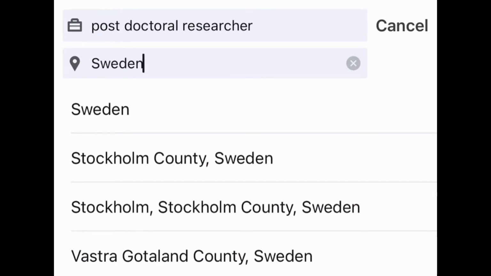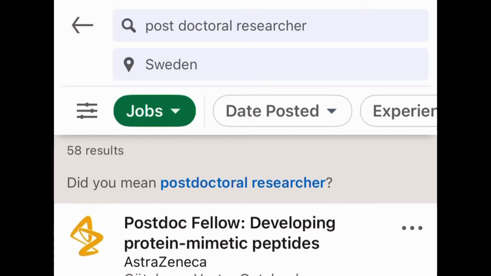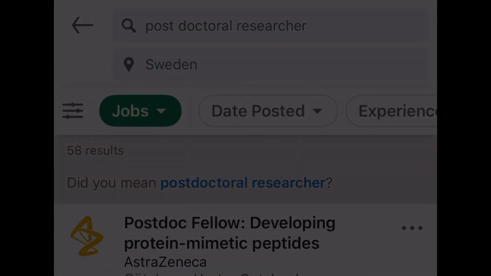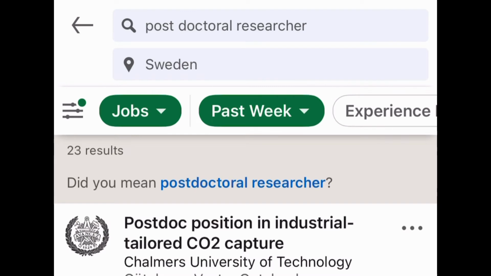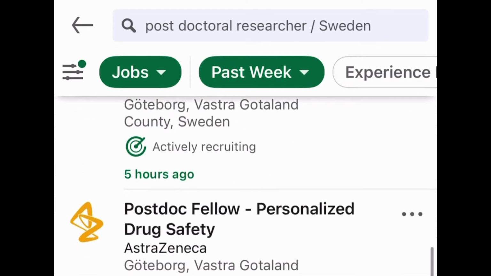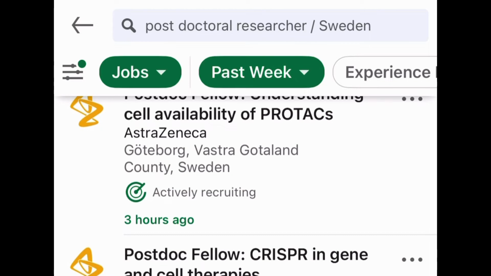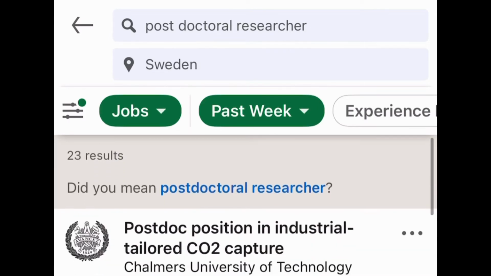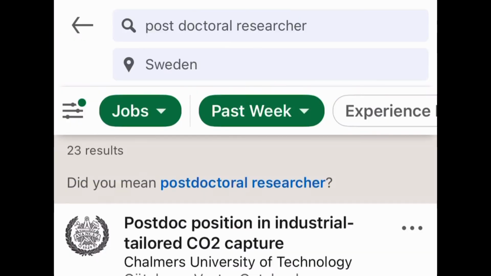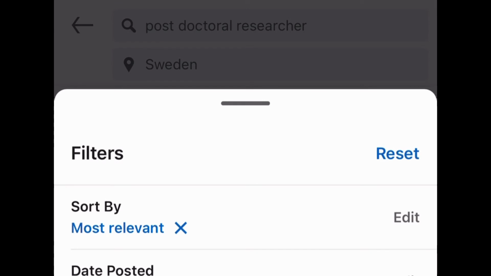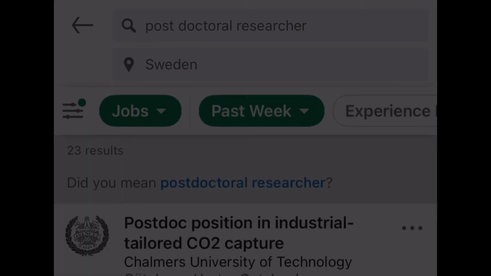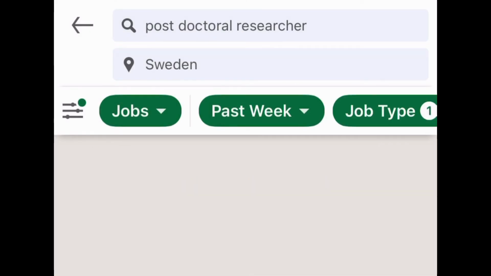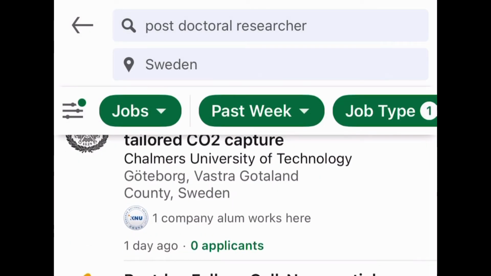So another option you can minimize, for example, I want to search for postdoc positions in Sweden. When I type Sweden, it will show me the number of postdoc positions which are being advertised currently in Sweden, and I can customize it for advertised within the past week, because sometimes when you're applying for positions, you need to know how long they have been advertised and whether they have been closed or not, whether the positions are open or not. So it's very, very important for you to consider all this when you're applying for positions in any country or any part of the world.